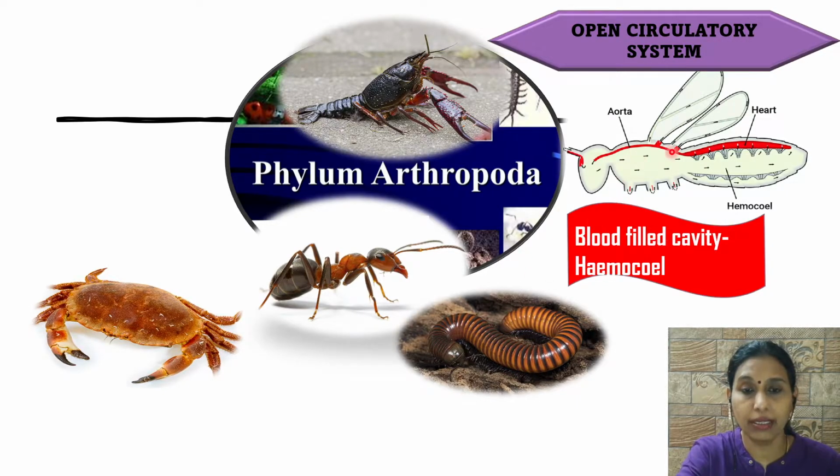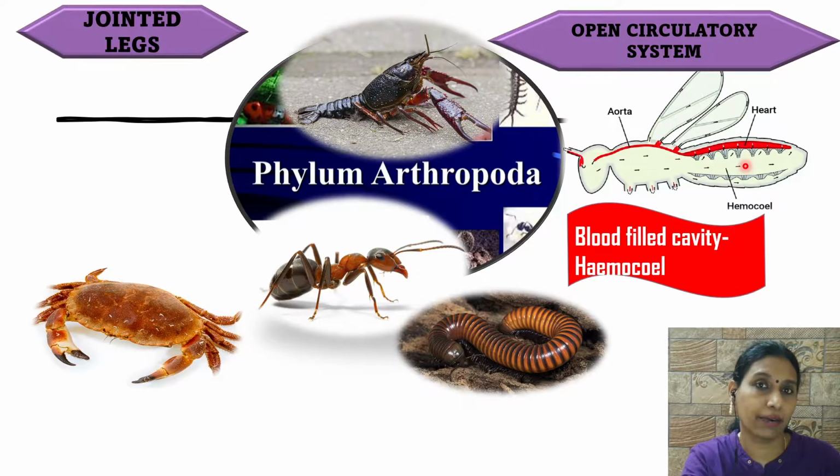See here, you can see in the anatomy of the cockroach. This is the heart of the cockroach. It's called a tubular heart. Okay, it's a tubular heart. This full red thing you see is a heart. Okay, and then there's a cavity which is filled with blood. Okay, so that blood-filled cavity is called the hemocoel. So a blood-filled cavity, hemocoel, and open circulatory system in cockroaches, or sorry, in arthropods, is a main characteristic. In our body, the blood flows through blood vessels, but in arthropods, it is not like that. Okay.